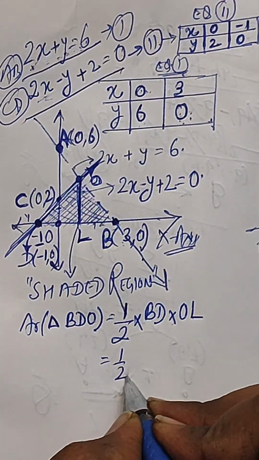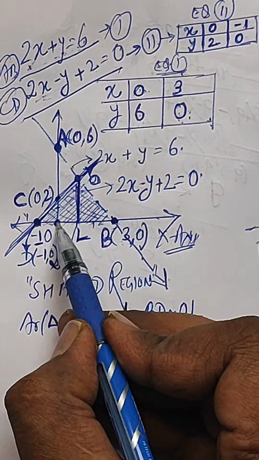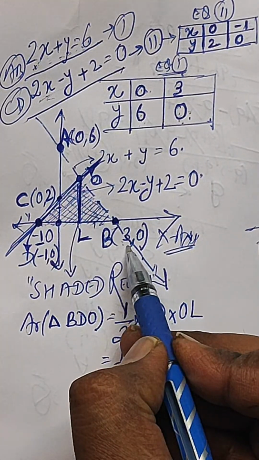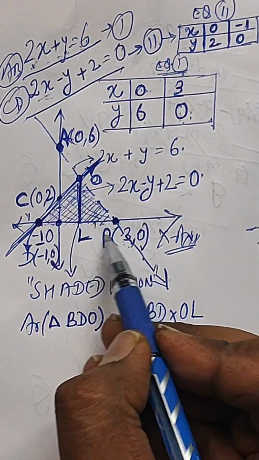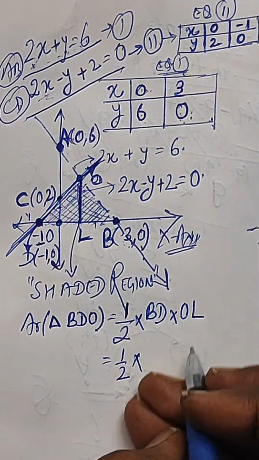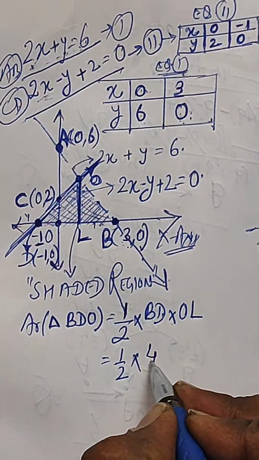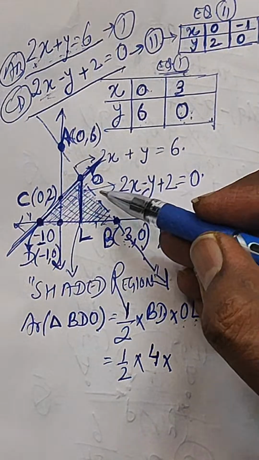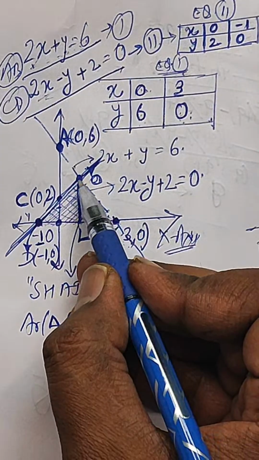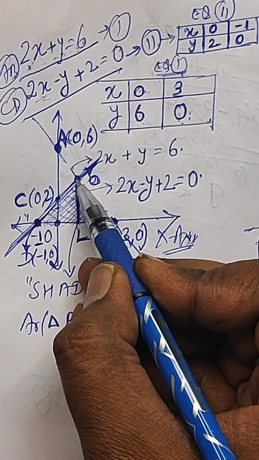So half into BD. What is the length of BD? From origin to B, it is 3, and 1 here in the negative x direction. So 3 plus 1 will become 4. So the length of BD will become 4, into OL. OL is this height. That means the point of intersection.